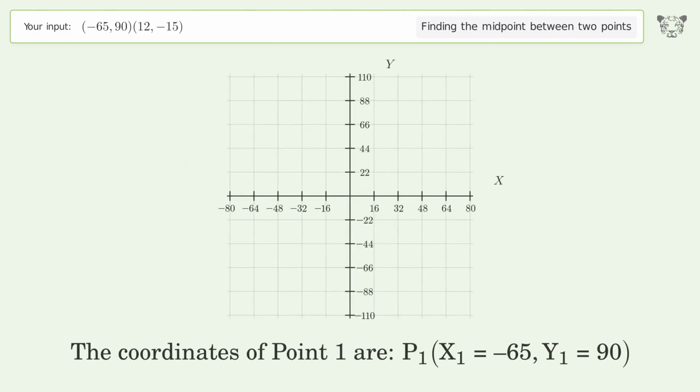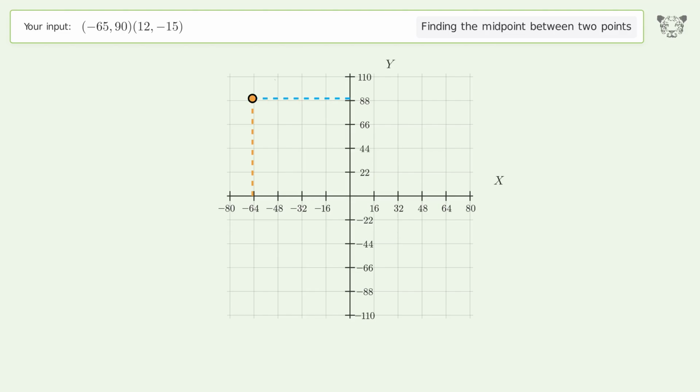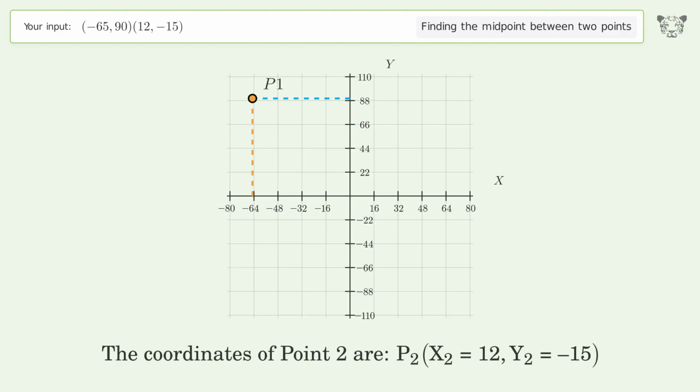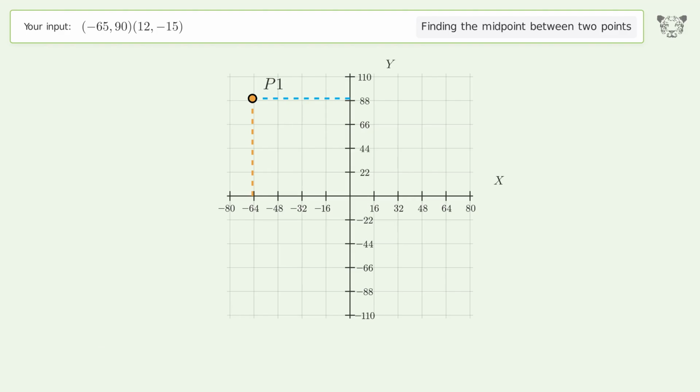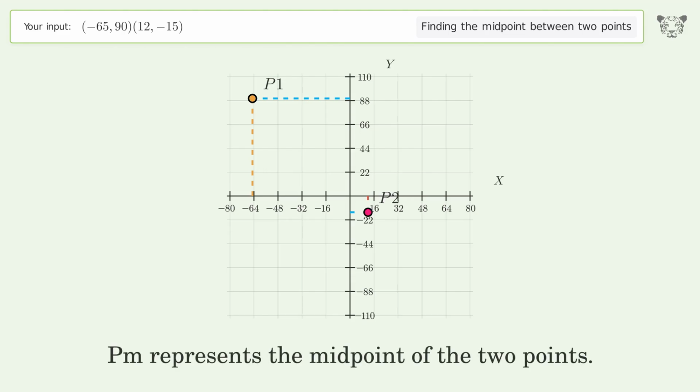The coordinates of point 1 are x1 equals negative 65, y1 equals 90. The coordinates of point 2 are x2 equals 12, y2 equals negative 15. PM represents the midpoint of the 2 points.